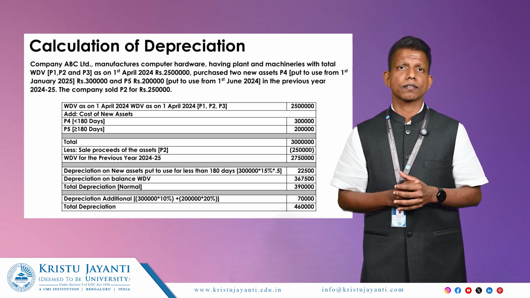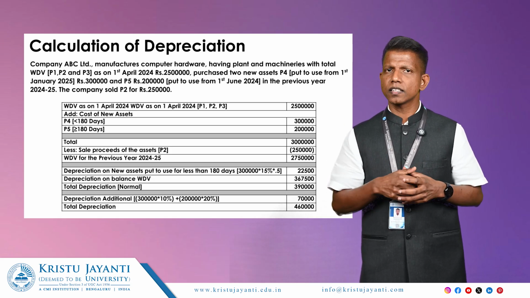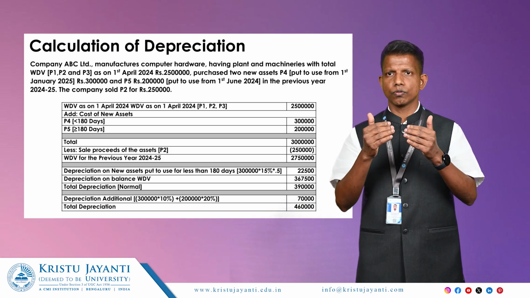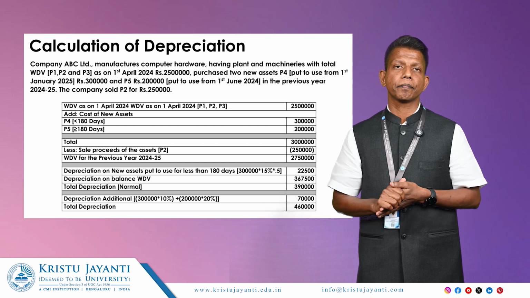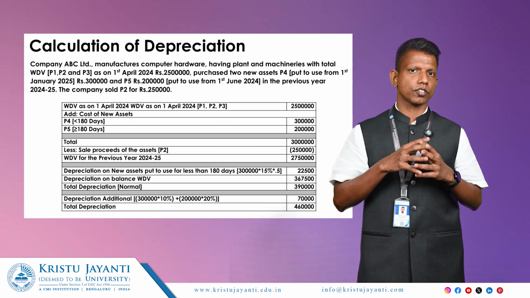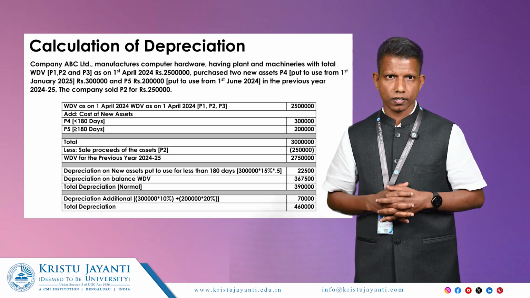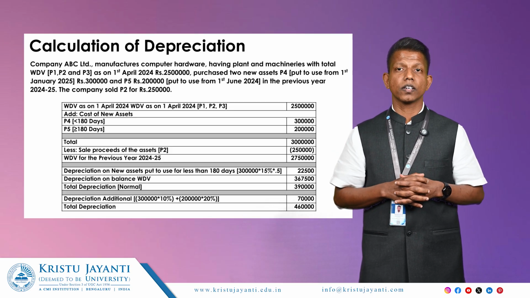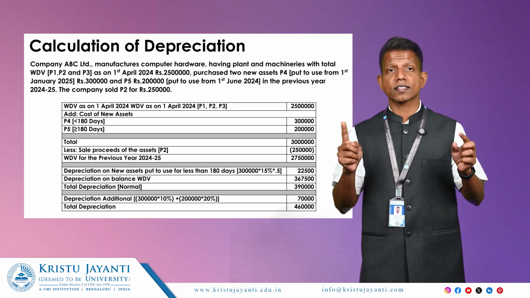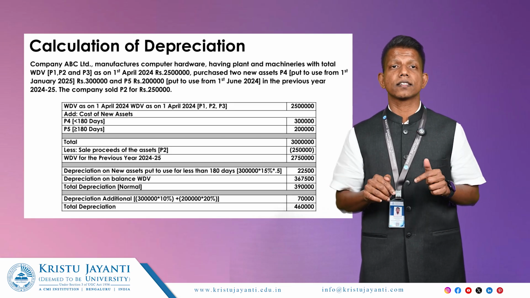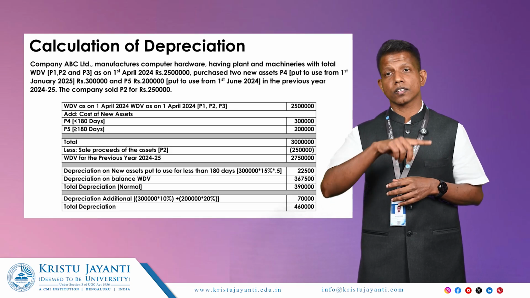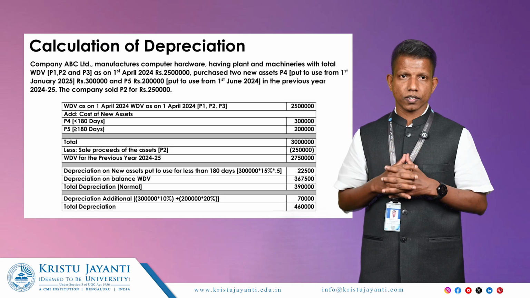And one of the assets, P2, got sold in the previous year 2024-25 for 2,50,000. So we should reduce 2,50,000 from this 30 lakh. So the written down value for the previous year 2024-25 is 27,50,000. We are going to calculate depreciation on this amount. As we have a new asset which is put to use for less than 180 days in this block, we cannot calculate depreciation at 15% on the entire 27,50,000.